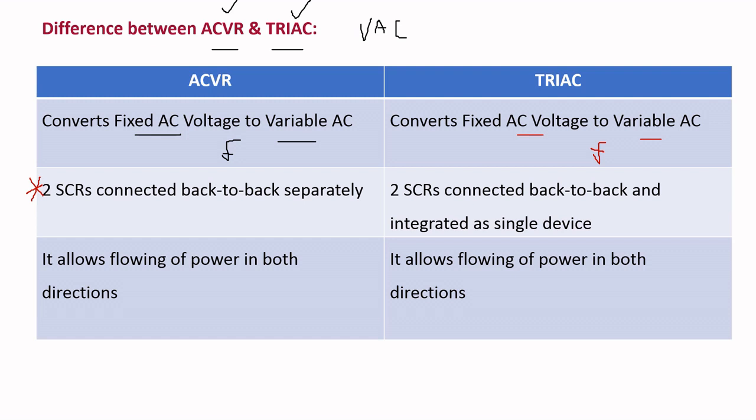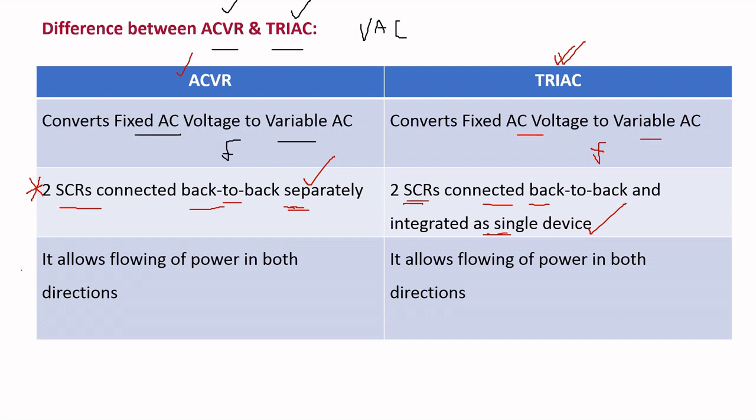Here is the second difference. In AC voltage regulators, two SCRs are connected back to back separately. But in a triac, two SCRs are connected back to back and integrated as a single device.